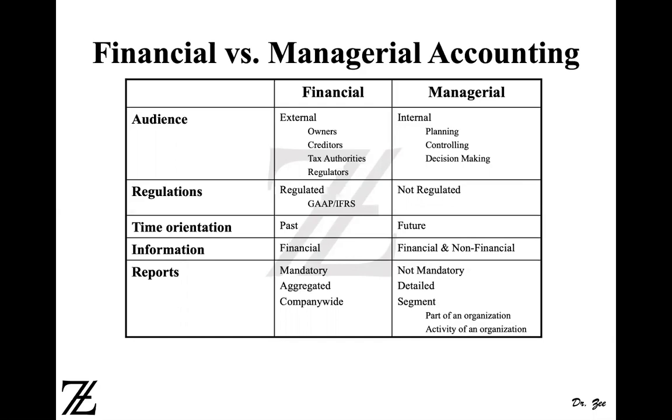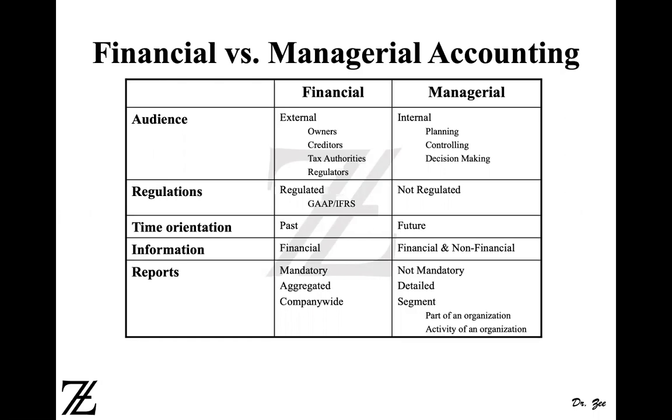Whereas the managerial accounting reports are prepared for internal management. So the audience are internal managers, the CEO of the company, the controller of the company, CFO of the company. Those are the people who analyze the managerial accounting report, right? And why are these reports prepared? These reports are prepared for planning, controlling, and decision-making purposes.